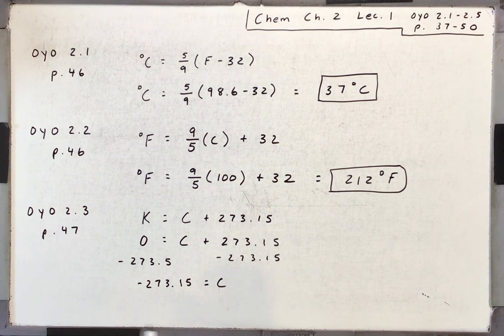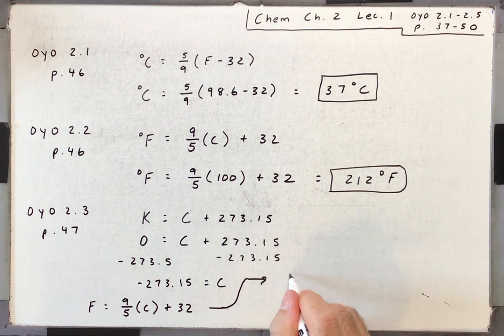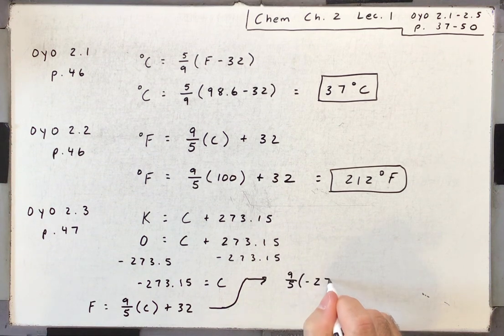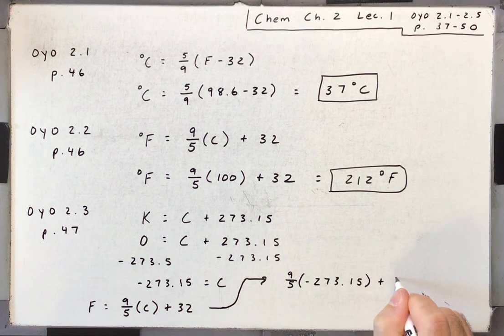Now I can convert that to Fahrenheit because we know Fahrenheit is equal to 9/5 times the temperature in Celsius plus 32. So that's going to be 9/5 times negative 273.15 plus 32.